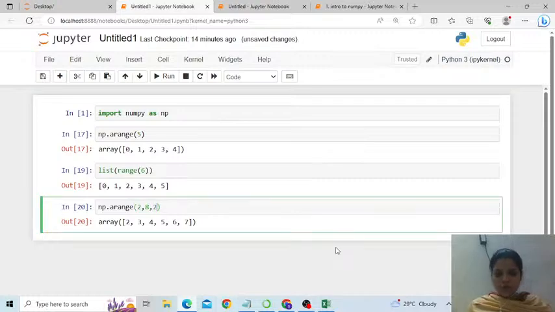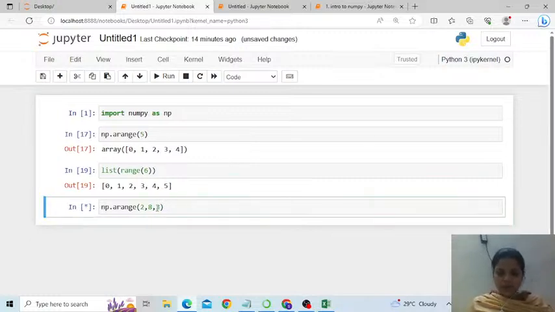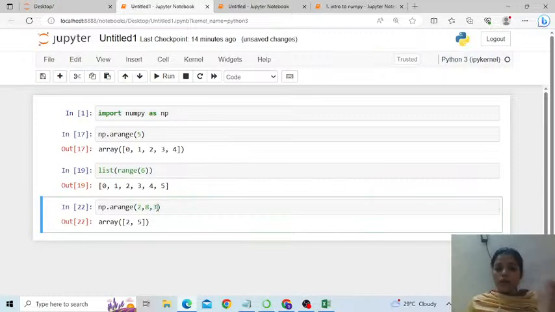If you want the step size to be 2, then between 2 to 8 with a step size of 2, the range will generate the numbers 2, 4 and 6. Correct? Similarly, with a step size of 3, the range will generate the numbers 2 and 5. Here, one feature of arange is that the step size can be a fraction also. Now, this is something which was never supported by range in Python. So numpy's arange also comes with a fractional step size.